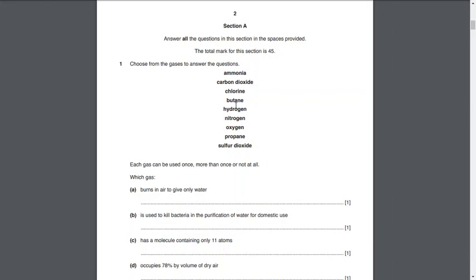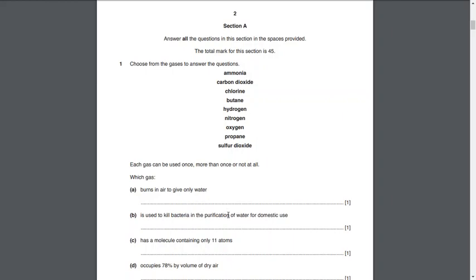Coming over to part B. It is used to kill bacteria in purification of water for domestic use. Once again, we're going to go through the list, and you can also highlight keywords like "kills". This gas is used to kill bacteria, but it's a gas.